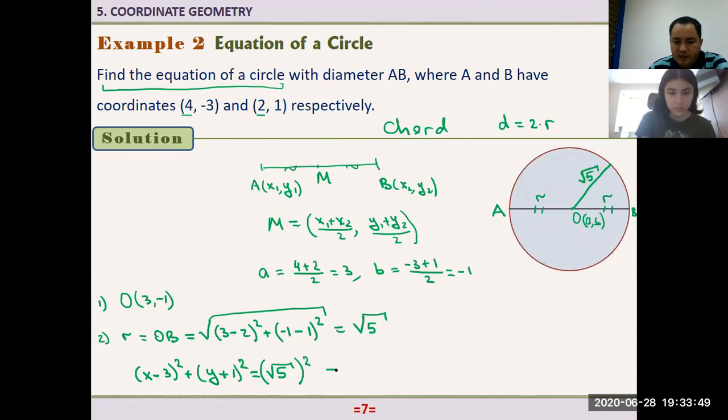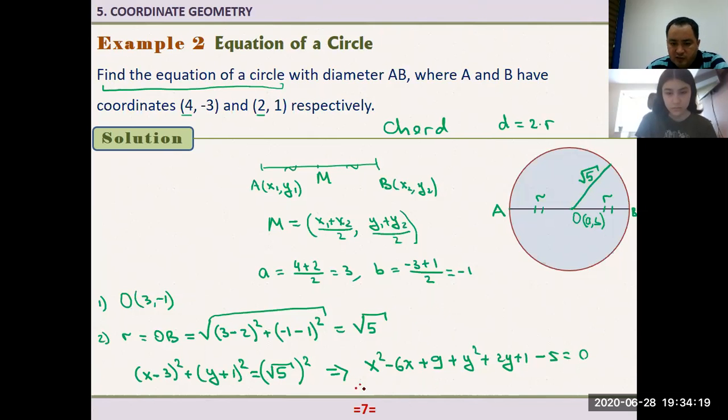Okay, now I can simplify this. That is x squared minus 6x plus 9. I expanded this part, plus expand this expression, that is y squared plus 2y plus 1. On the right hand side, we have 5, and also take it to the left hand side, minus 5 equals 0. Now I can write the final solution. Let me just write it here.